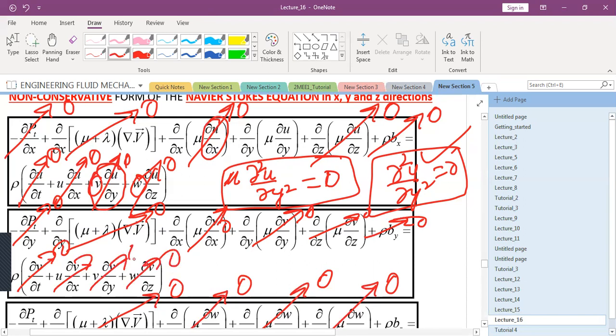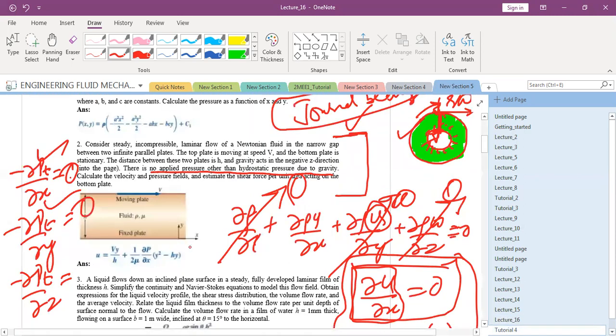So do you get anything from the y momentum equation? No, sir. Okay. And this is the final answer. How will you find it out?